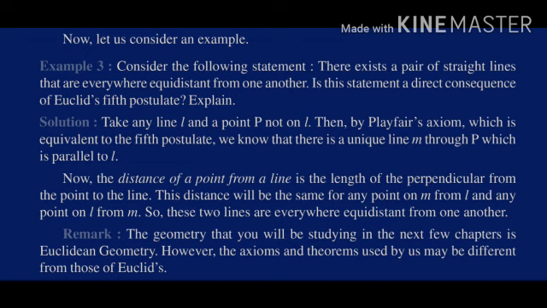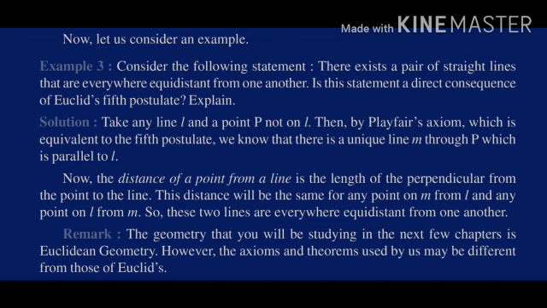Is this statement a direct consequence of Euclid's fifth postulate? So there is one sentence given: there exists a pair of straight lines that are everywhere equidistant from one another. It means both lines are equidistant from one another. So for this statement the question is asking, is this statement a direct consequence of Euclid's fifth postulate? Okay, so direct consequence means the result. It means the result is to be derived from Euclid's fifth postulate. Okay, now let's come to the answer.